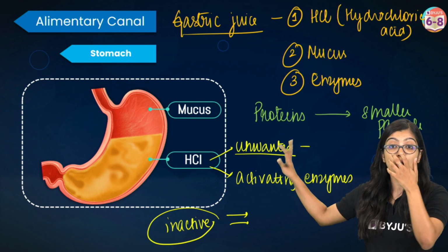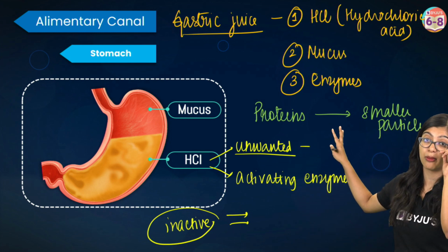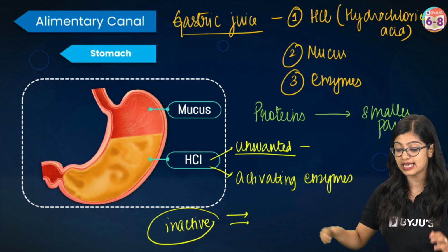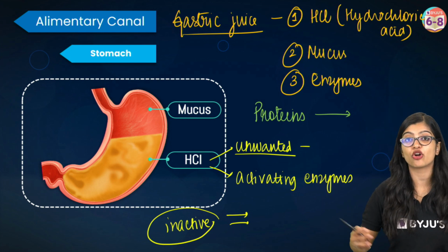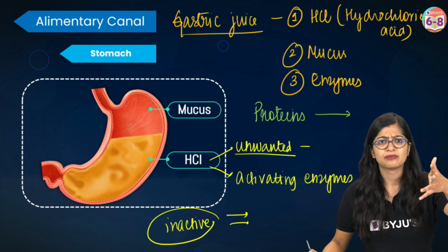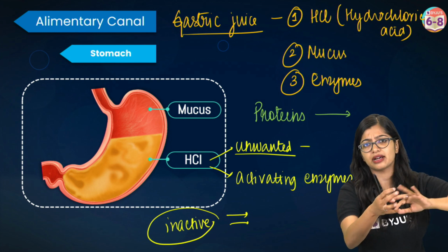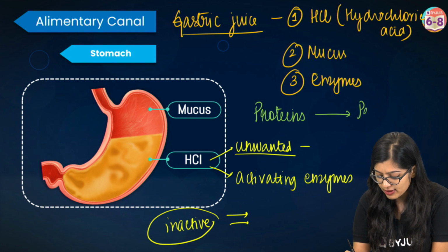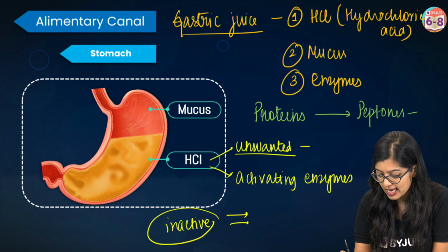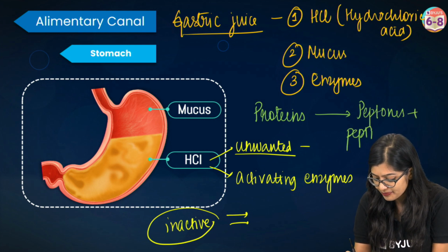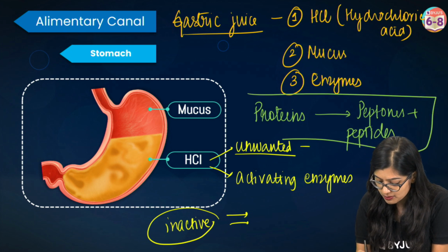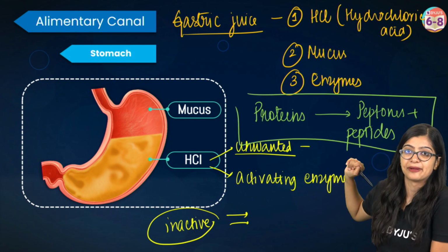These smaller particles cannot yet be utilized by our body, but it's a process. They were complex and have now become slightly less complex. That is the idea here. So they get converted into peptones and peptides. Don't need to know the terminologies much. This is just for your understanding.